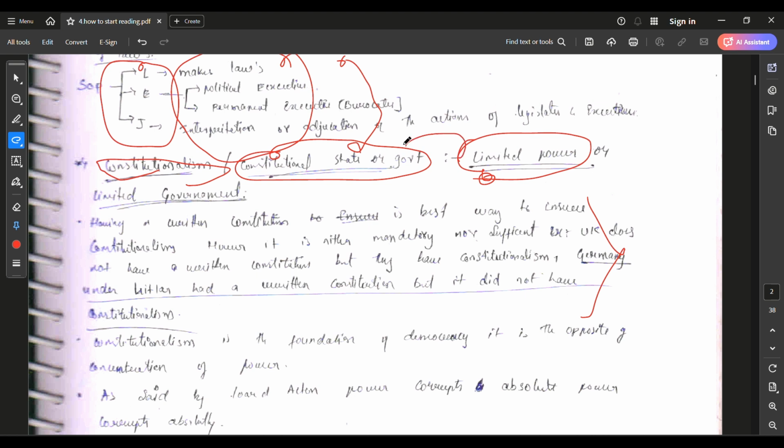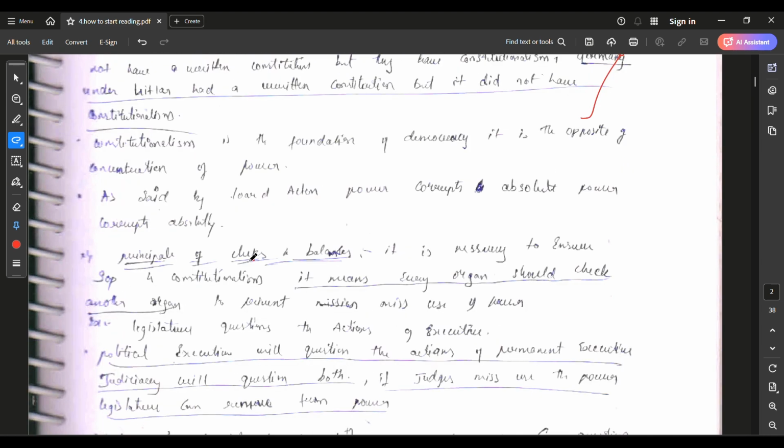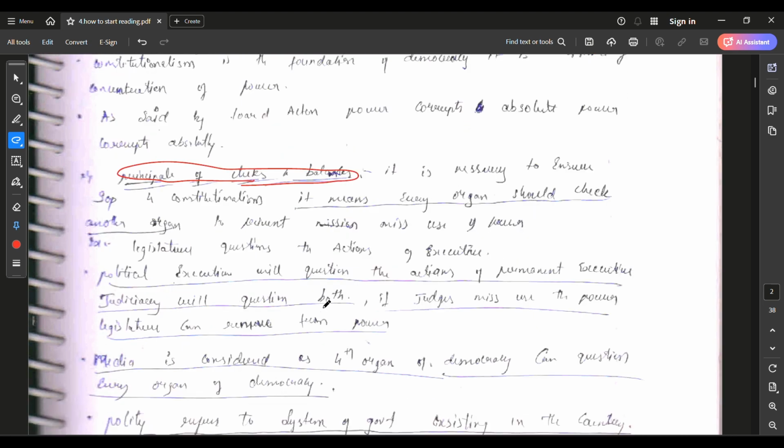That's it. Another topic I brought directly from the NCERT: you can see the principle of checks and balances. You can't find this in Lakshmikant, but you can find it in the NCERT. I brought this from both NCERTs.